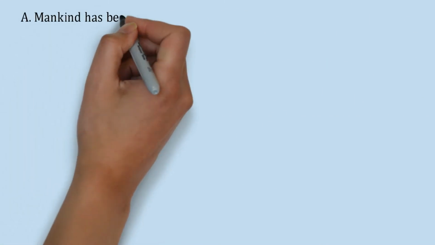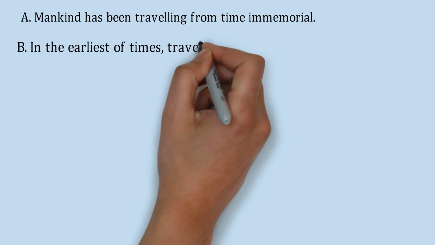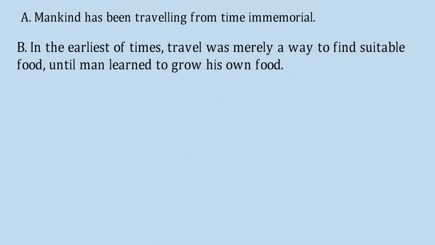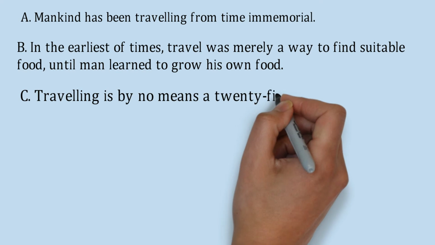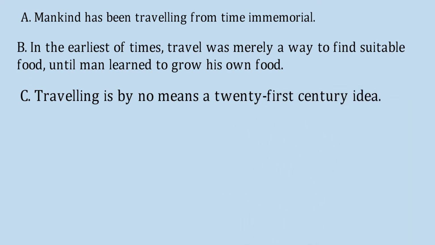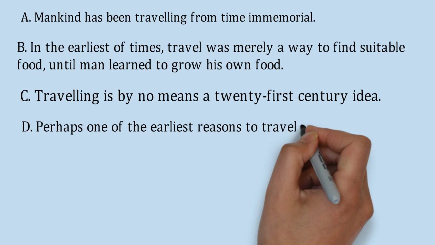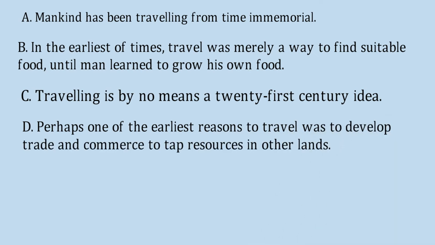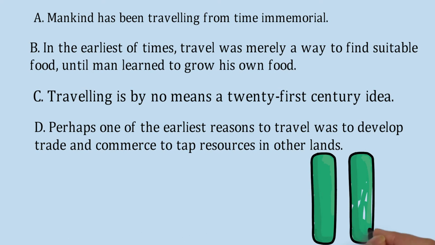It consists of four sentences which we have to arrange. First sentence, option A: mankind has been traveling from time immemorial. And B: in the earliest of times, travel was merely a way to find suitable food until man learned to grow his own food. C: traveling is by no means a 21st century idea. Then sentence D: perhaps one of the earliest reasons to travel was to develop trade and commerce, to tap resources in other lands. So we try to understand the meaning of this paragraph, that it is about traveling and from when did we start traveling and why did we start traveling.